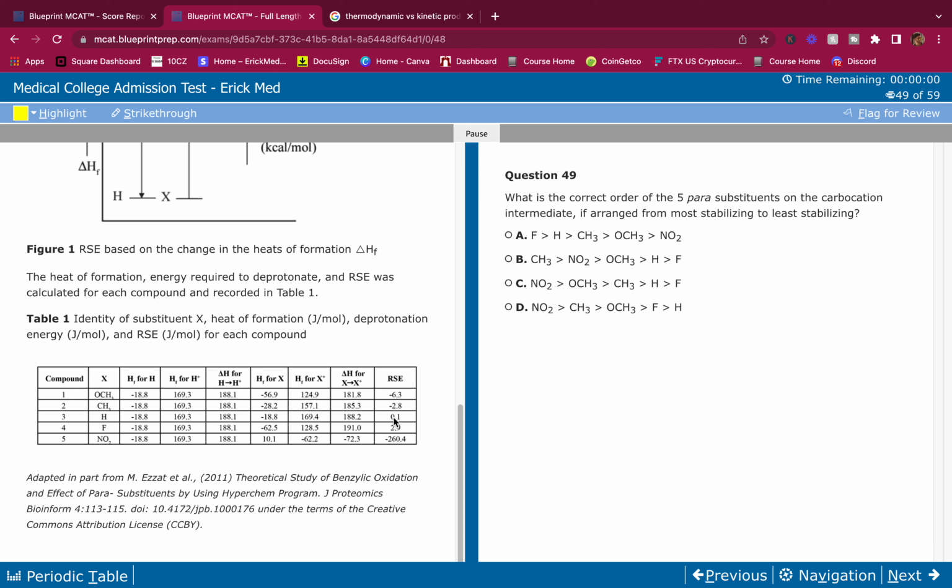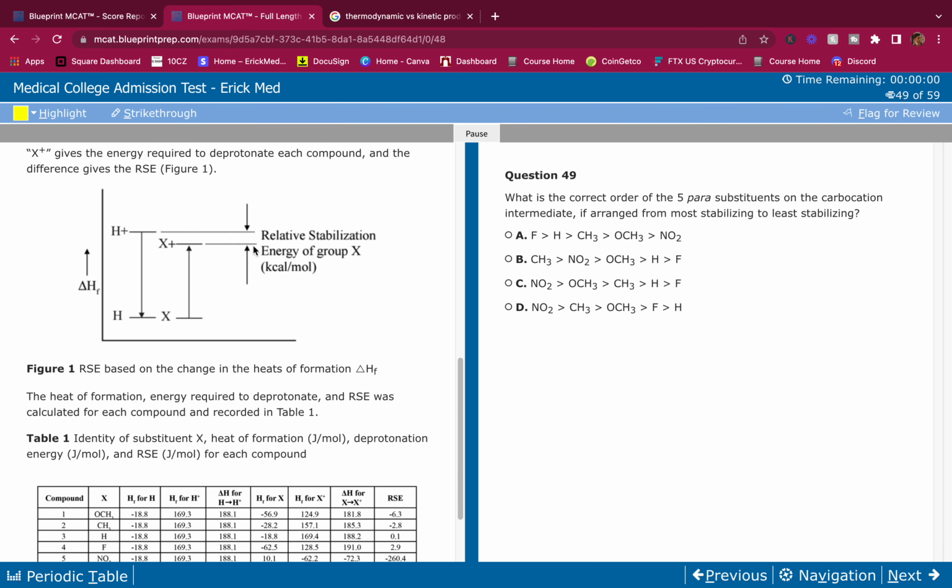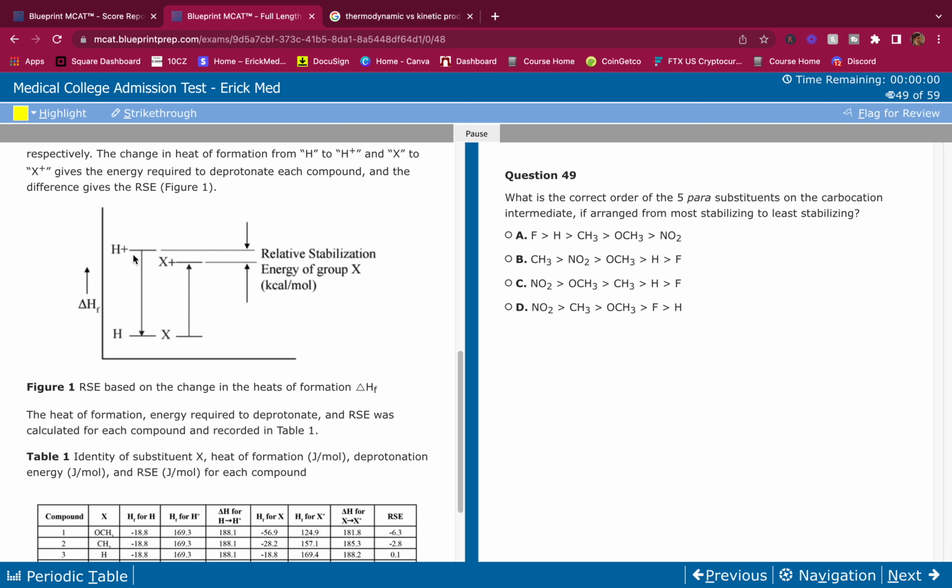A lower RSE means more stable. Why? Because the RSE is negative. The RSE is a difference. So look over here. You have H plus to H, then X to X plus here. From here to here is more negative. From here to here, it's positive. Moving up, the difference between those is a negative number. It's a negative amount. And that negative amount is related to the heat of formation.